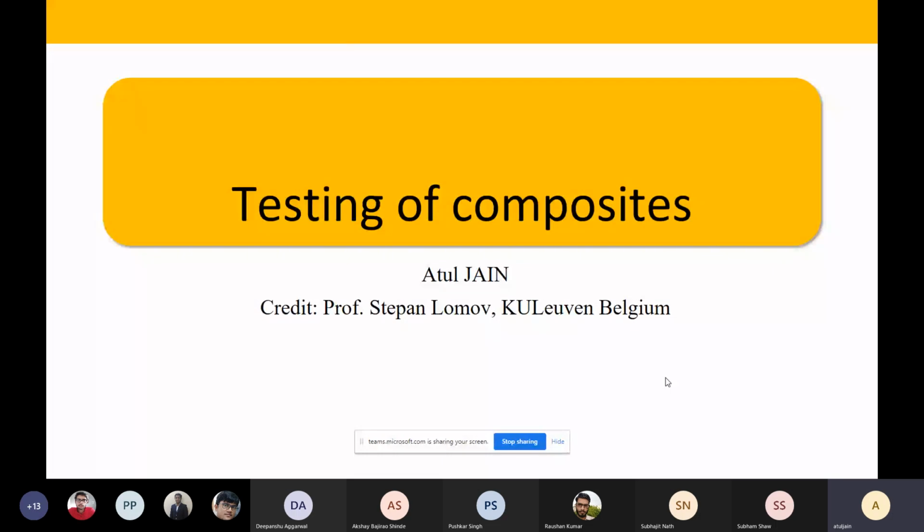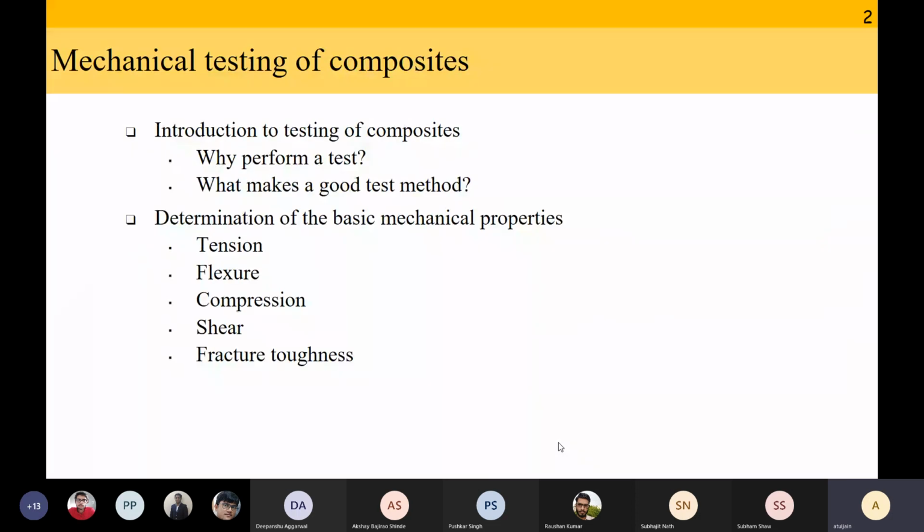So today's lecture is about testing of composites. This lecture is inspired by a very similar lecture that Professor Stepan Lomov had delivered a few years ago. So credit to him. Overall structure, etc., I have maintained as he had done, adding contents as and when I felt needed. Okay. So this is what we are going to discuss.